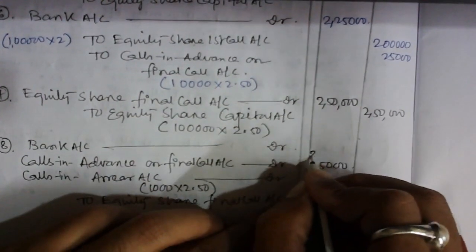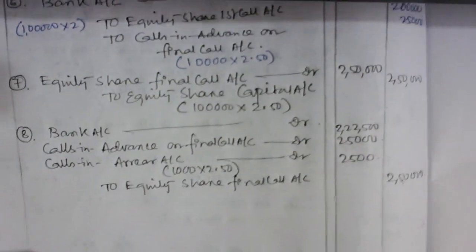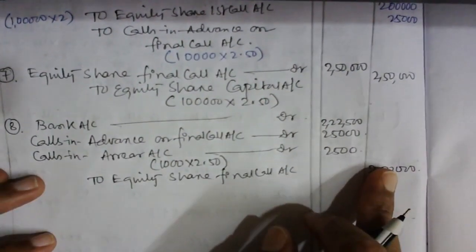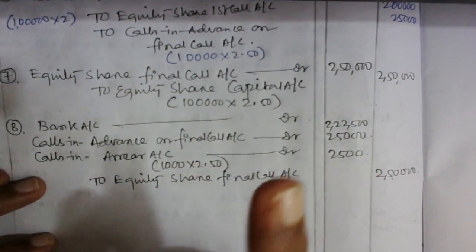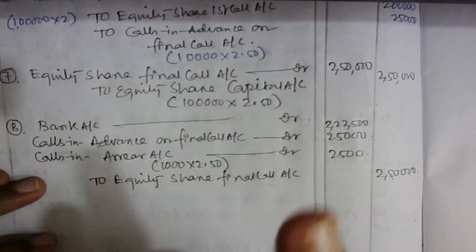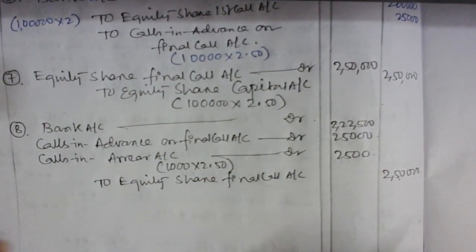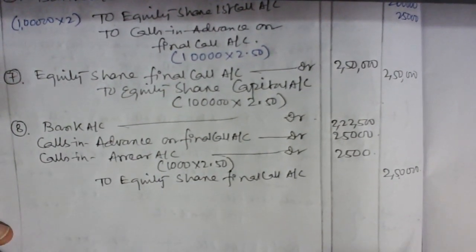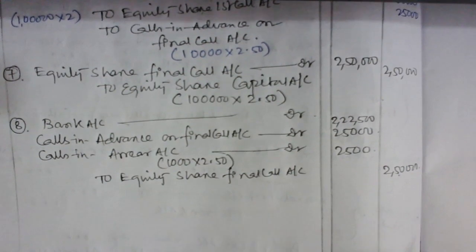500 is the final answer here. Okay, these are very easy. 2,50,000, the actual amount due on final call, minus advance received in the earlier call, minus calls in arrear in this call. Okay, now guys, this is not complete. We have to pay the interest on the advance, as well as receive the calls in arrear along with the money.